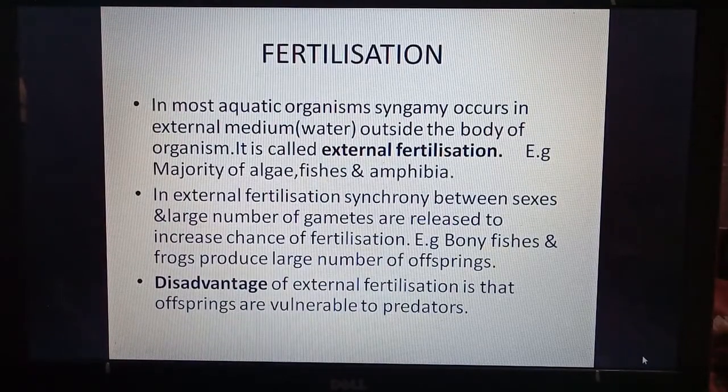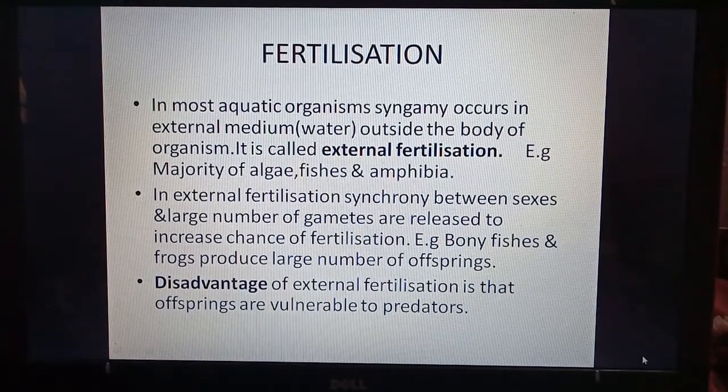Now fertilization. In most aquatic organisms, syngamy occurs in the external medium. In aquatic organisms, fertilization takes place in the external medium, or outside the body, in water. It is called external fertilization because it is outside the body. Examples: algae, fishes and amphibia. In external fertilization, there are some adaptations. First is synchrony. Synchrony means when the female releases eggs in water, the male should also release gametes at the same time, and both the gametes should be mature.